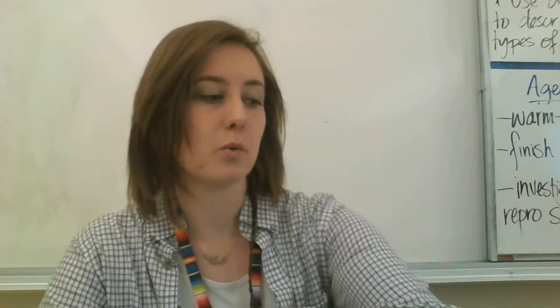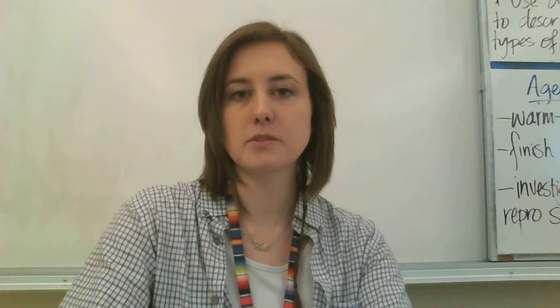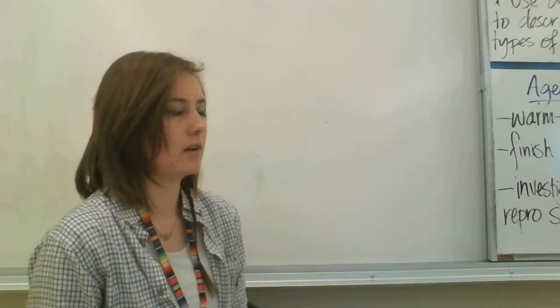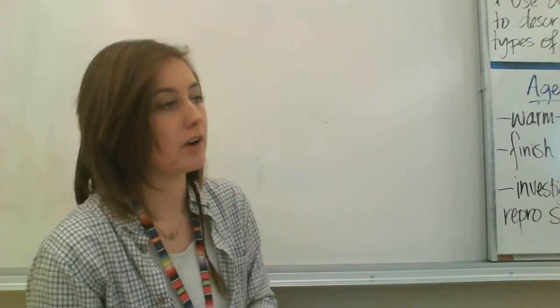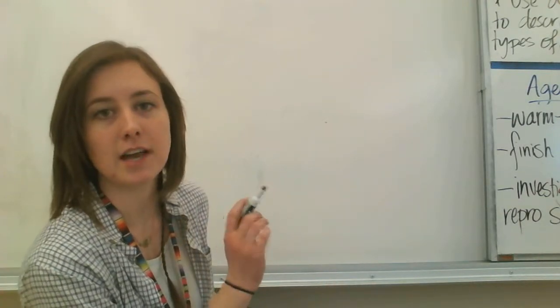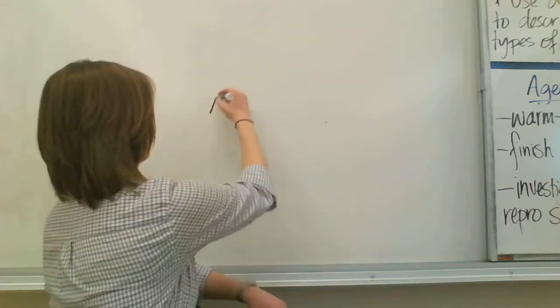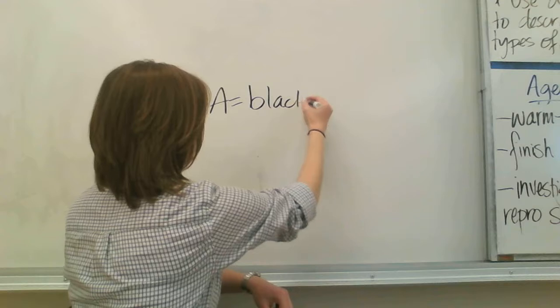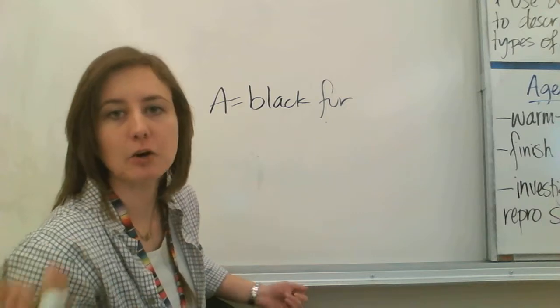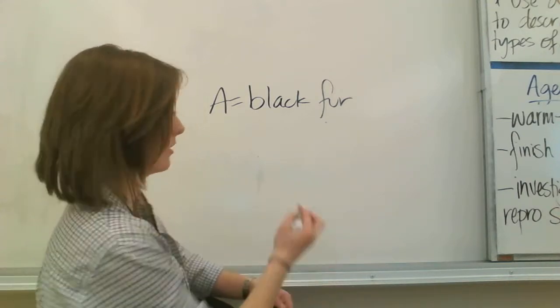Also, you need to know about Punnett squares. So for sexual reproduction, when there are two parents passing on their DNA, sometimes we wonder what DNA they're going to pass on, right? So Punnett squares are a way for us to figure out the possibilities, right? So let's say we have rabbits, for example. In rabbits, this is just an example, not in real life, let's say that the gene for black fur is dominant. So when we're talking about dominant genes, we use a capital letter. So I'm going to use a capital A. Let's say the capital A represents black fur in rabbits, and let's say the lowercase a, the recessive gene, is white fur.